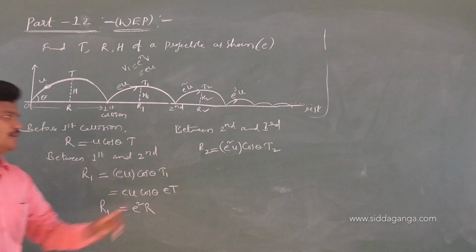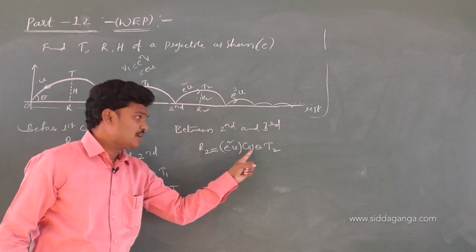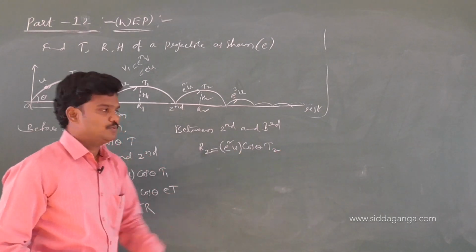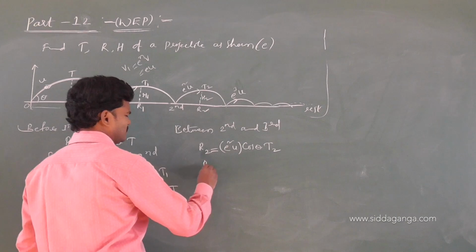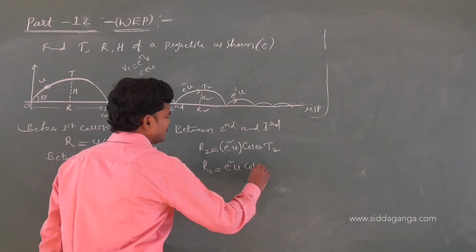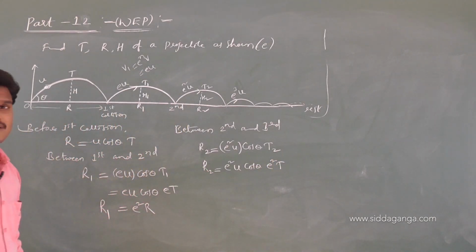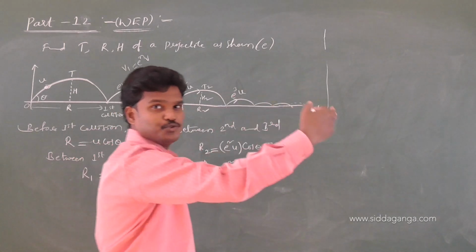Got it? U cos theta into t. U becomes e square u cos theta. T becomes t2. R2 is equal to e square u cos theta. What is t2? E square t. Check it, previous one. E square t, just now I wrote. Et, e square t, e cube t, and so on.